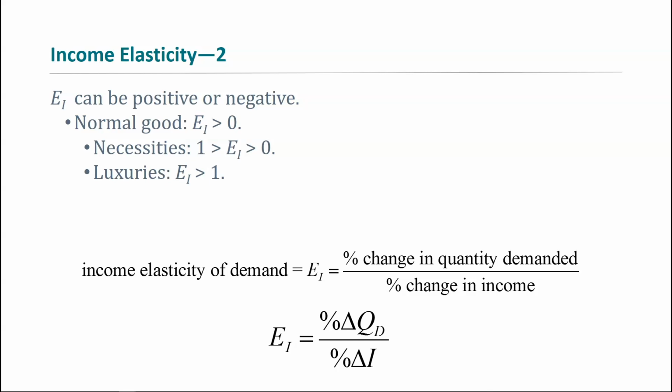If you lose some income, it's going to change drastically how much of these luxuries you consume, right? So your demand is highly responsive to a change in your income for a luxury.